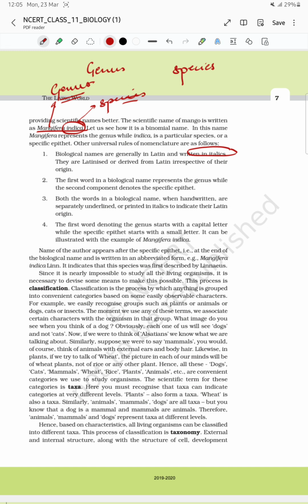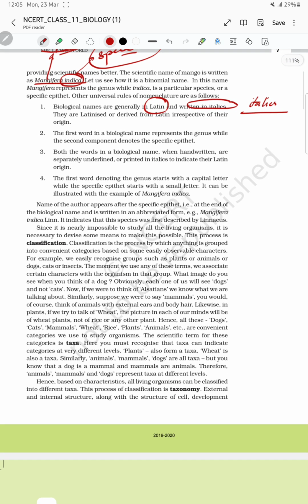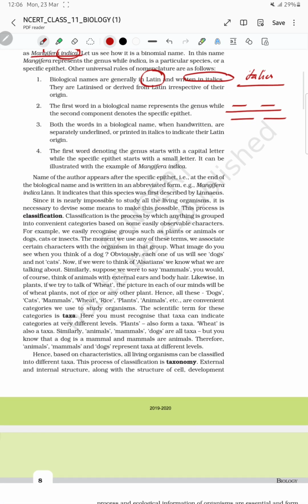So the first rule is that they are generally Latin words, and if we are writing it, we have to write it in italics, that is they will be slightly tilted. If we are writing it by a pen in a notebook, then we are expected to write it and underline the word. The first word will be genus and the second word will be the species. So we have to separately underline genus and species. We cannot underline it in one go. Genus will be underlined separately and species will be underlined separately. And if we are printing it, then they have to be in italics.